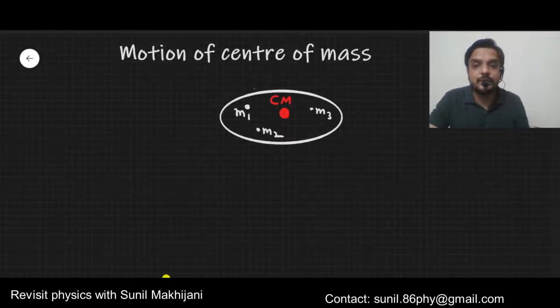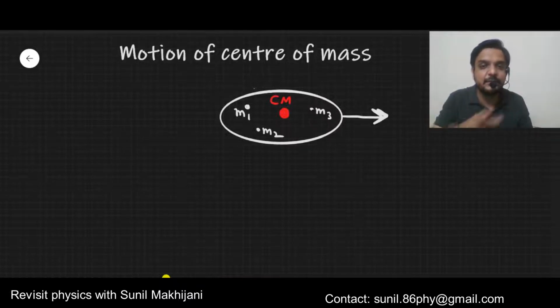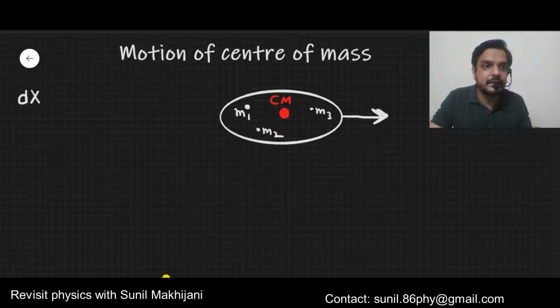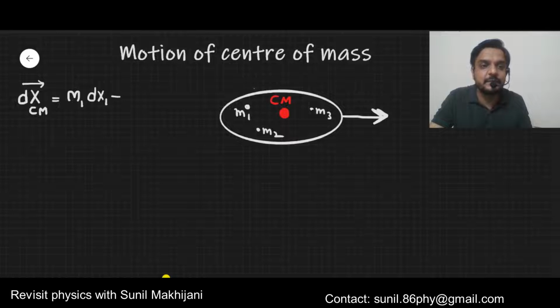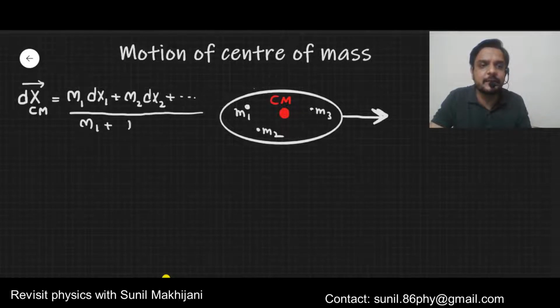Now what happens if this system starts moving in this direction? Obviously all the particles will move, there will be displacement of all particles. Here you can remember one simple formula: the displacement of the center of mass, dx_cm, is equal to m1 dx1 plus m2 dx2 up to the last particle, divided by m1 plus m2 and so on.